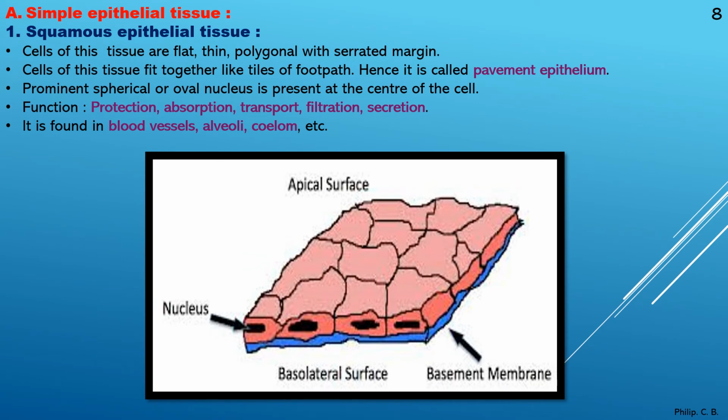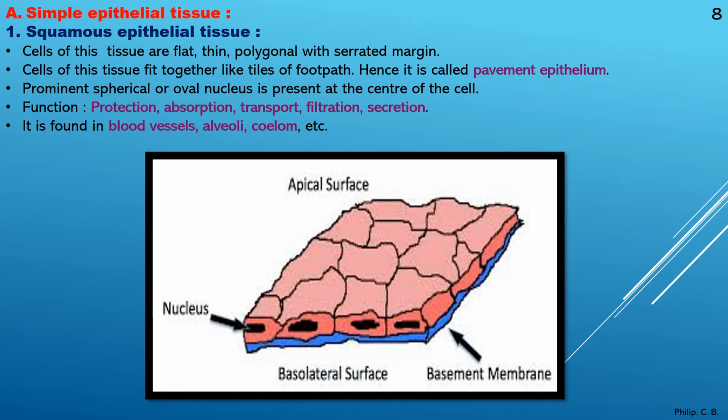Further, now we come to the individual types. Simple epithelial tissue, that is squamous epithelium tissue, the first type in the simple. That is, cells of these tissues are flat, thin, polygonal with serrated margin. Now from the first point it is very clear, and in the image which I have provided, we can see cells are flat, they are thin, polygonal shape.